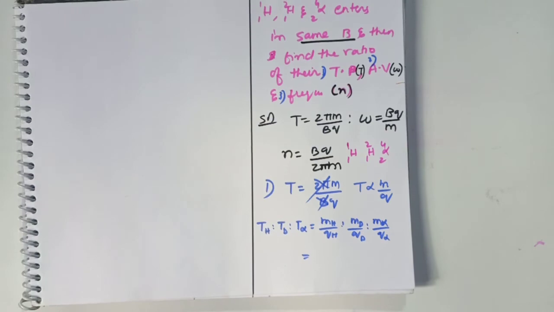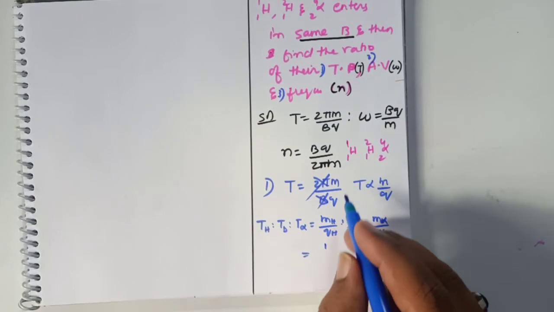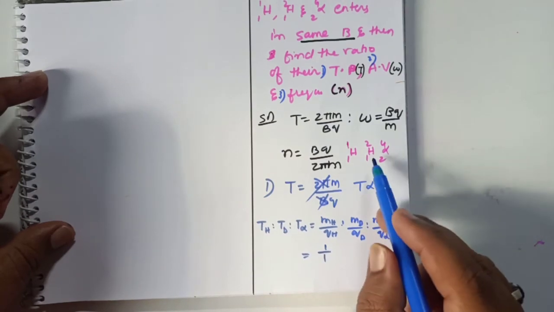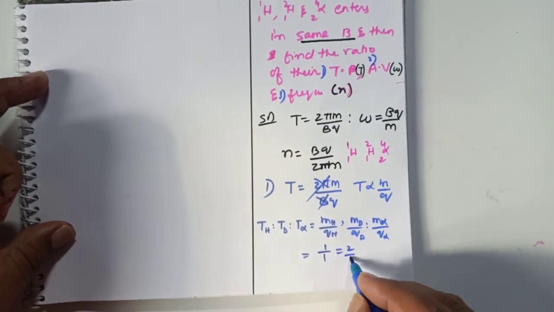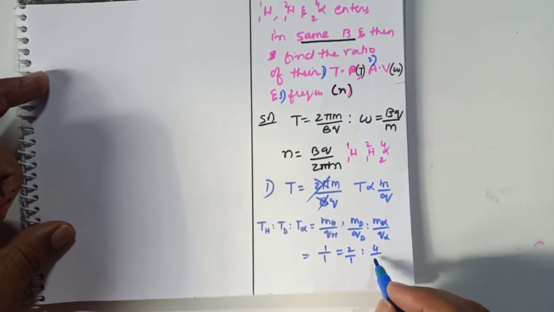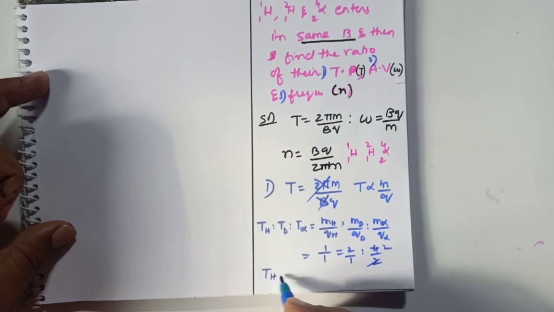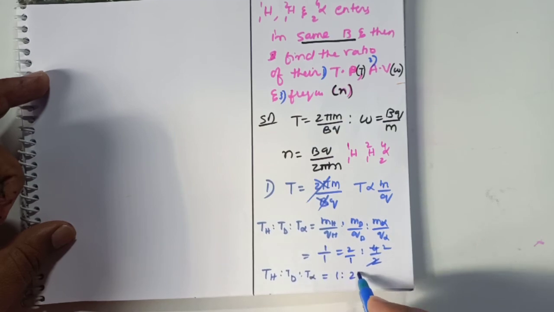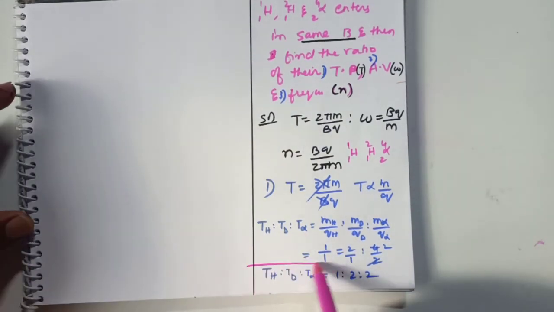So mass of hydrogen is 1, charge of hydrogen is also 1, mass of deuterium is 2, charge of deuterium is again 1 only, then mass of alpha particle is 4 and charge of alpha particle is 2, so 2 ones 2 twos. What is the answer for this? Time period of hydrogen, deuterium, alpha particle is 1 is to 2 is to 2. Okay, so I have solved this problem.